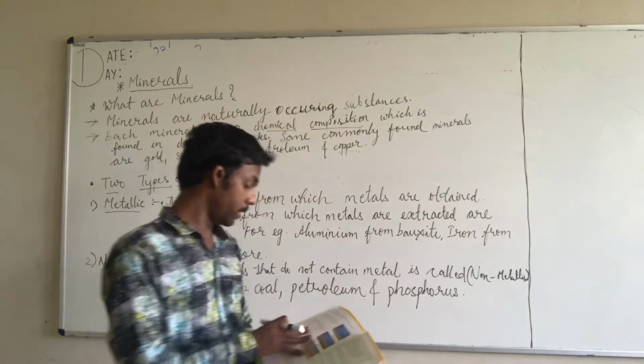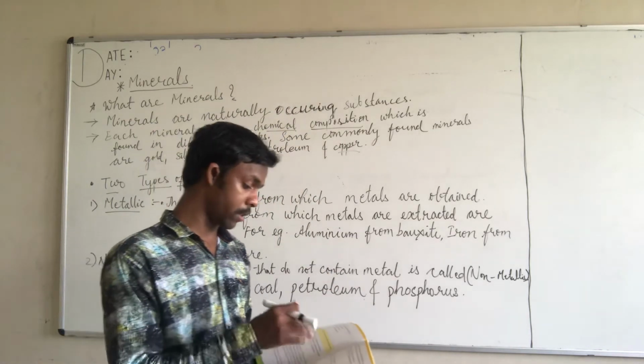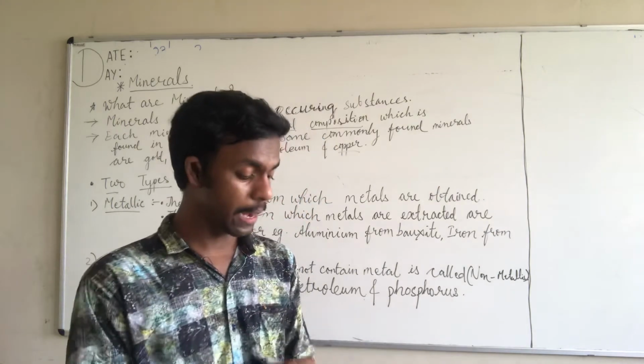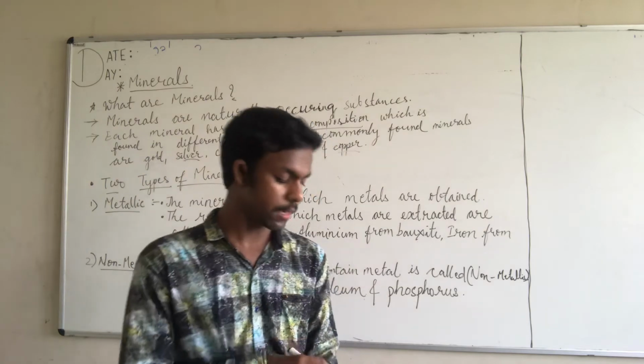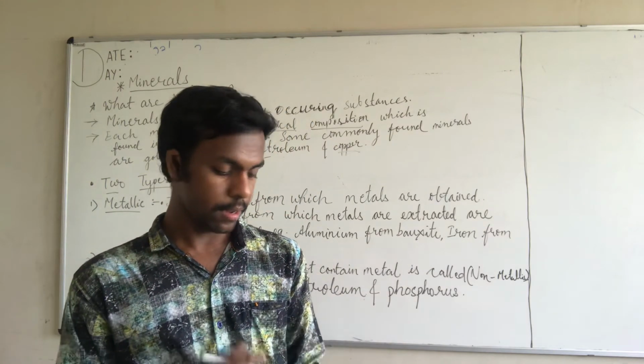That would be the last topic of the chapter, and by this we will complete the entire chapter.